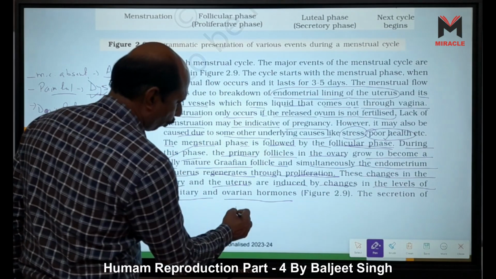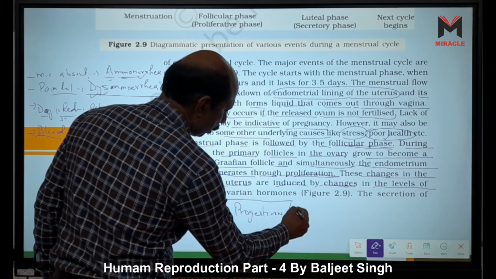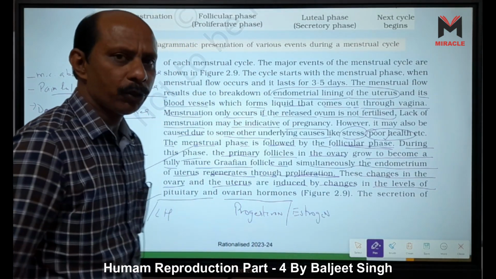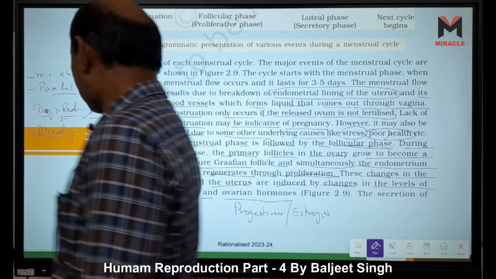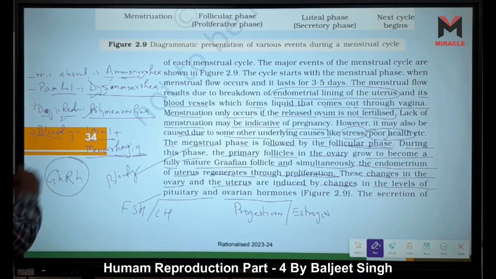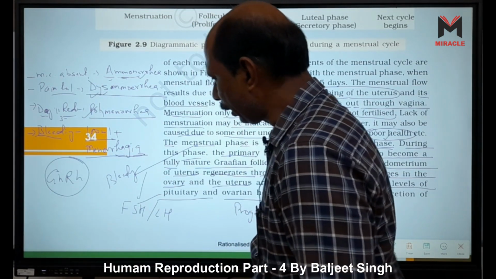Ovarian hormones means progesterone and estrogen, right? One hypothalamic hormone is also there, and this hypothalamic hormone is our GnRH, gonadotropin releasing hormone. FSH means follicle stimulating hormone.